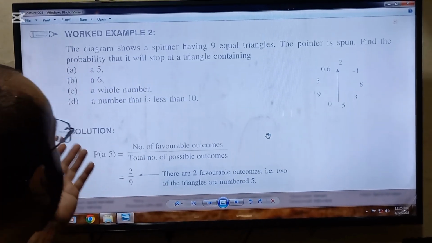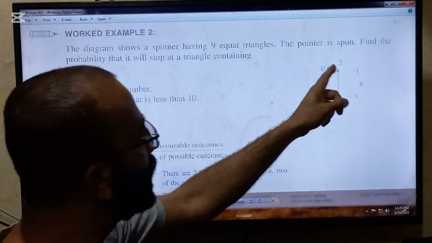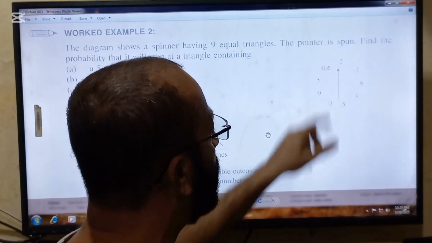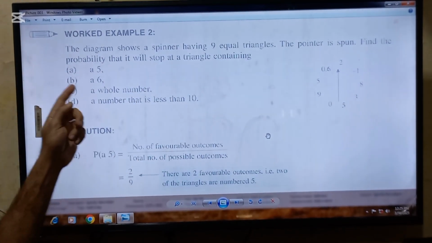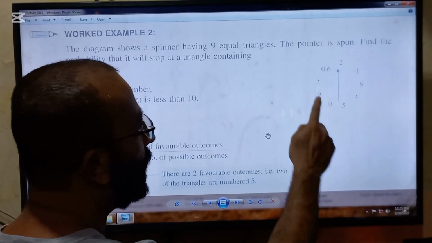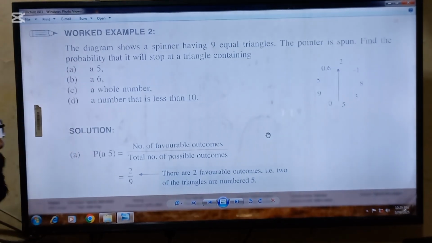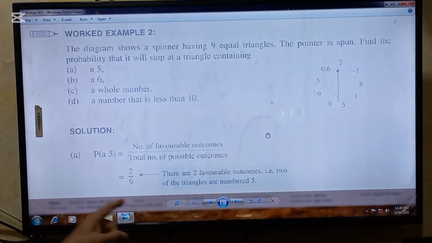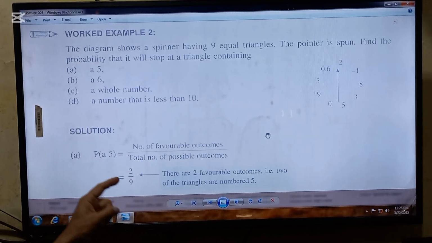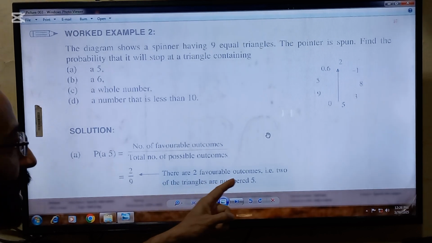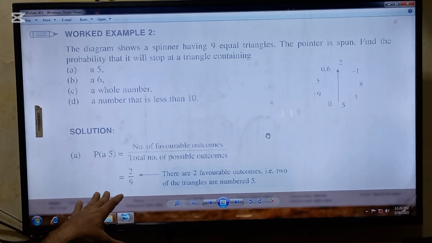Here is an example to understand more. The diagram shows a spinner having 9 equal triangles. So here are 9 equal triangles. The pointer is spun. So when this pointer is spun, find the probability that it will stop at a triangle containing a 5. So look here, beta, there are 2 triangles which are numbered 5. So it means favorable outcomes are 2 and the total outcomes are 9. So the probability of a 5 will be favorable outcomes over total possible outcomes. So 2 over 9, because there are 2 favorable outcomes, that is 2 of the triangles are numbered 5. So this will be the answer.